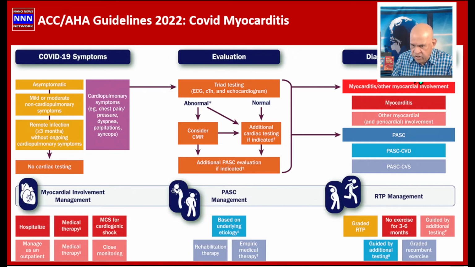The diagnostic sequelae, we look for myocarditis and other myocardial structures around the heart, namely pericardial effusion. Talked about post-acute sequelae of COVID, cardiovascular disease, and cardiovascular symptoms. And return to exercise management, I talked about people who had active myocardial involvement should not exercise for 3 to 6 months, and they should be under the supervision of a cardiologist, and they need to be followed up by cardiologists with follow-up echocardiograms or other tests to determine their cardiac function before they can return to vigorous exercise training.